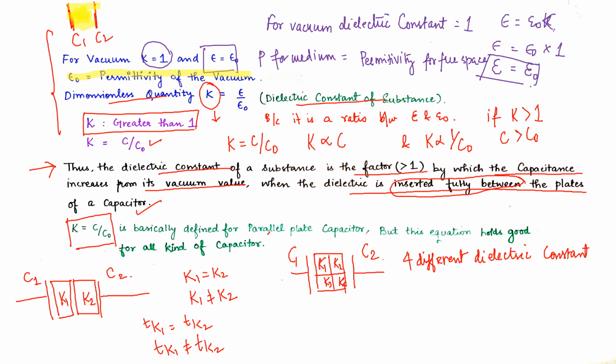So this particular formula is for a parallel plate capacitor, but this equation holds good for any kind of capacitor. Whatever we are reading, we are defining it with respect to parallel plate.